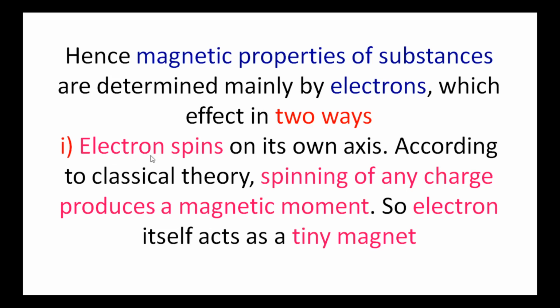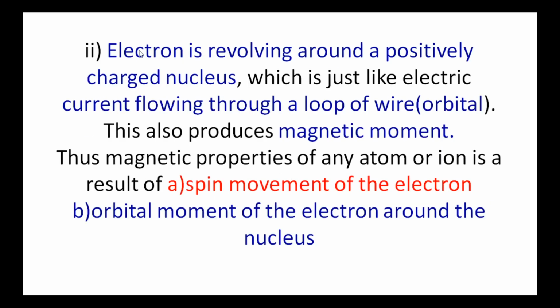In the first point, the electron spins on its own axis. For example, a top spins on its own axis, like an electron also spins on its own axis. According to classical theory, the spinning of any charge produces a magnetic moment. So the spinning of the electron produces a magnetic moment, such that it itself acts as a tiny magnet. So the first movement is spin movement. The second one is orbital movement.